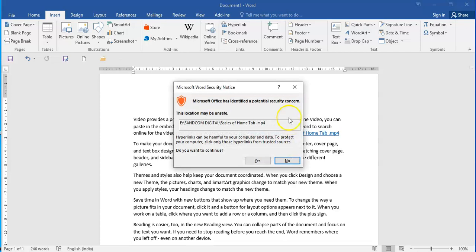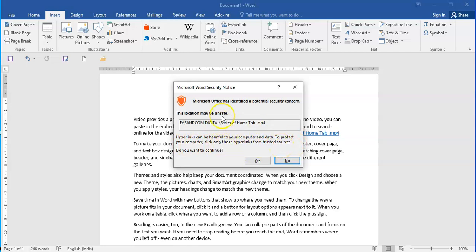Now it is showing me: Microsoft has identified a potential security concern. Now this is always there, especially when you're preparing outside links. Hyperlinks can be harmful to your computer and data. To protect your computer, click only those links from trusted sources.